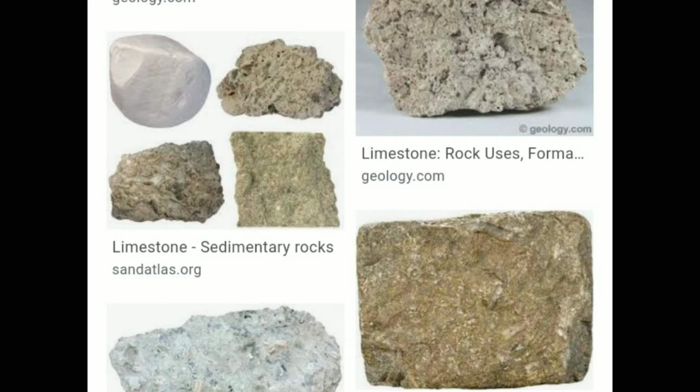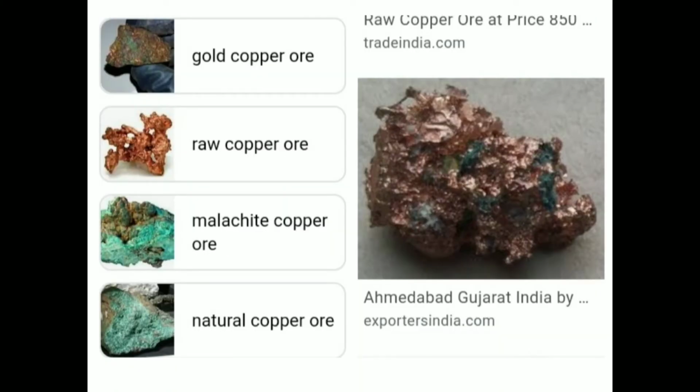Then we have copper. Copper is another mineral found in India, but the deposits are inadequate. Since India does not have sufficient copper, a great amount of copper is also imported from other countries.